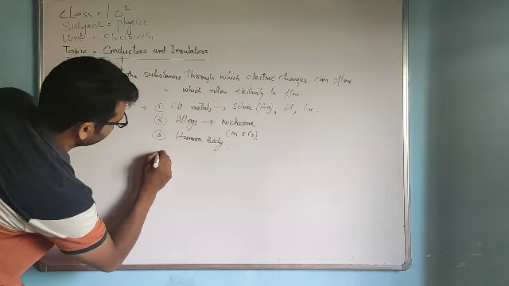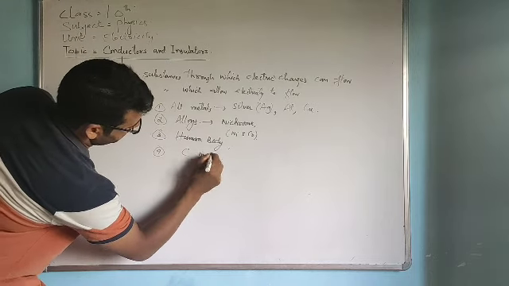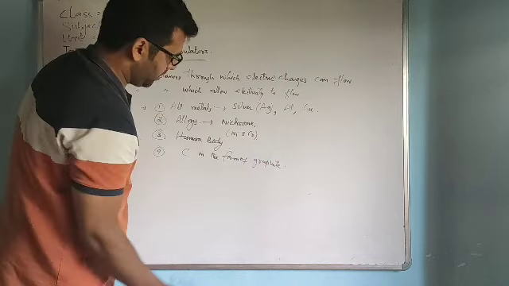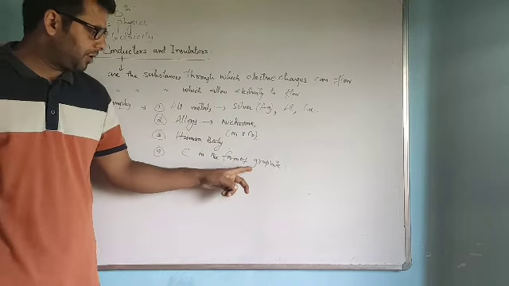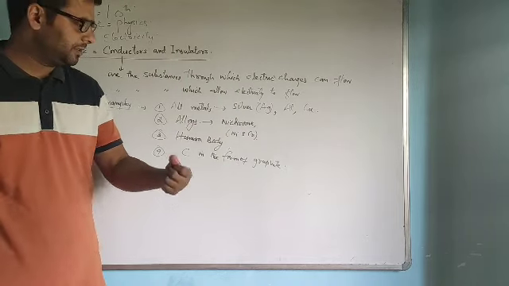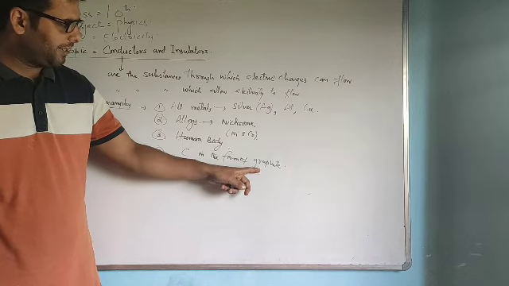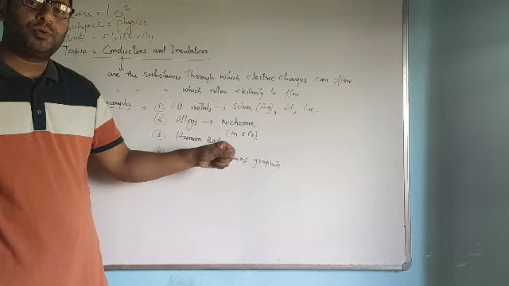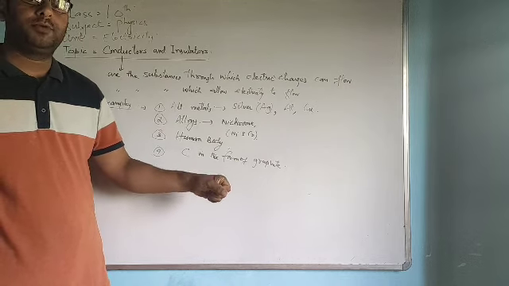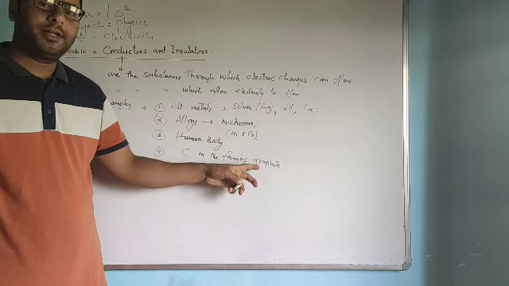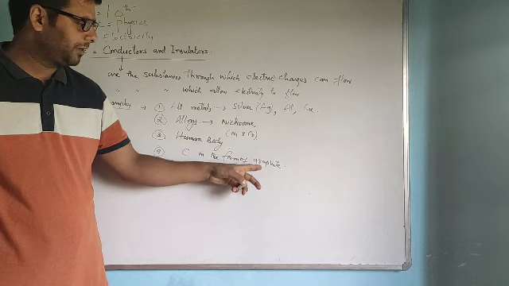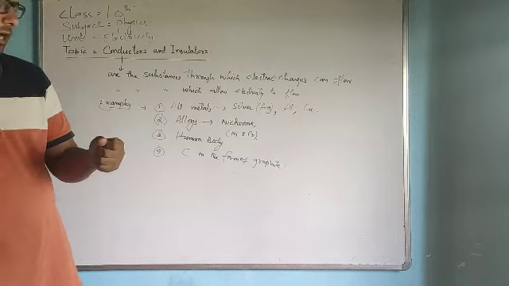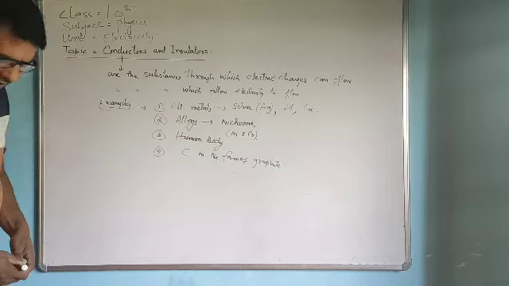In the same way, the fourth example is carbon in the form of graphite. As you know, carbon exists in many allotropic forms, for example diamond, graphite, and fullerenes. Among these, graphite is a conductor of electricity, because graphite contains free electrons which can move from one atom to another atom. Due to the movement of these free electrons, graphite becomes a good conductor of electricity, through which electricity can pass. Now this was the definition of conductor.